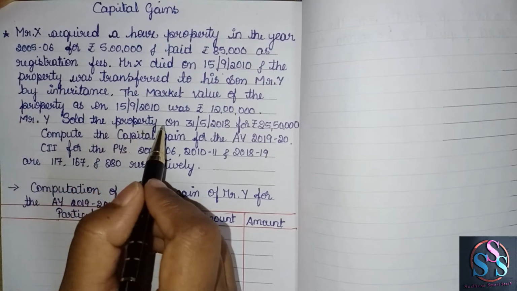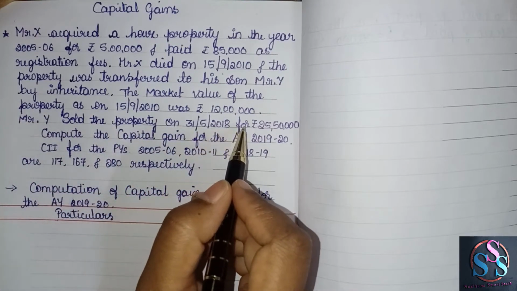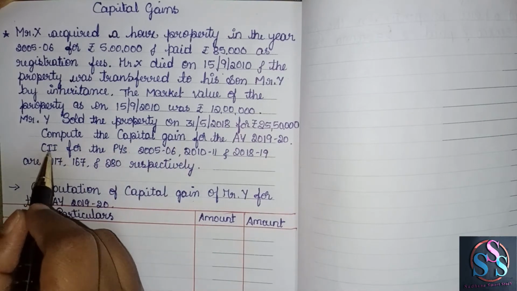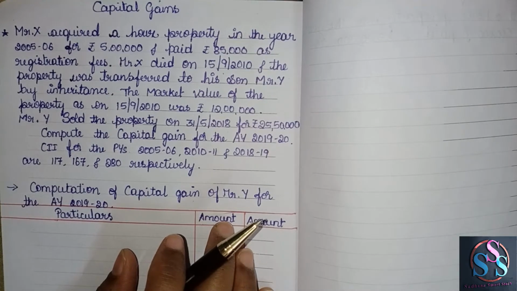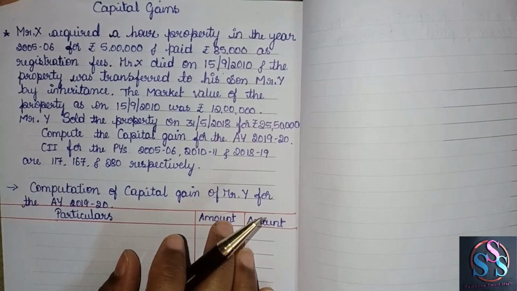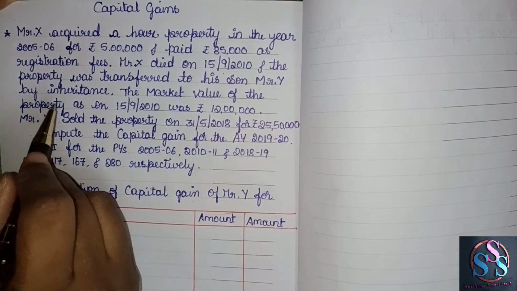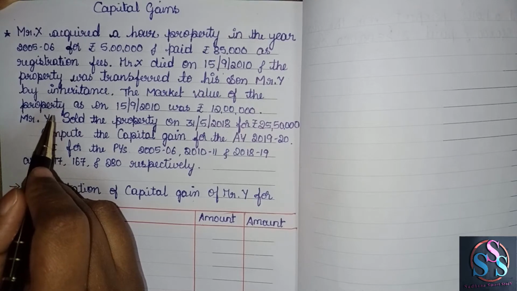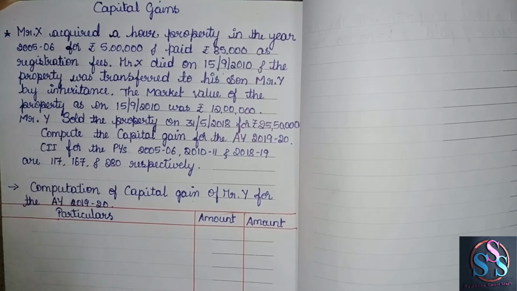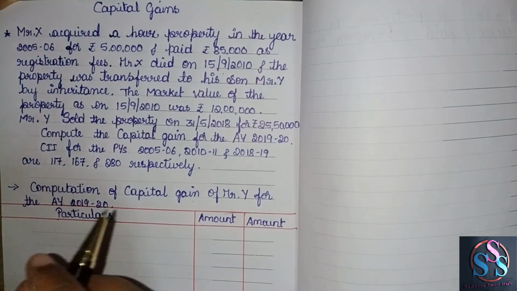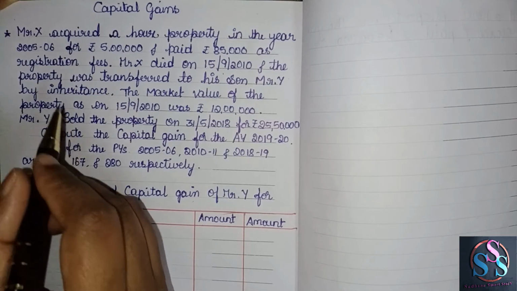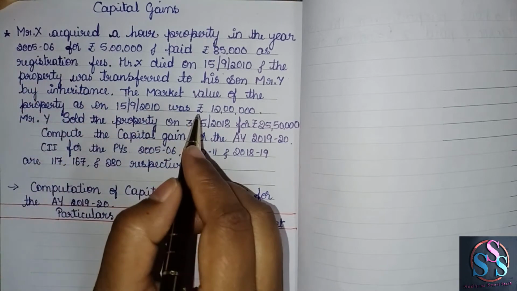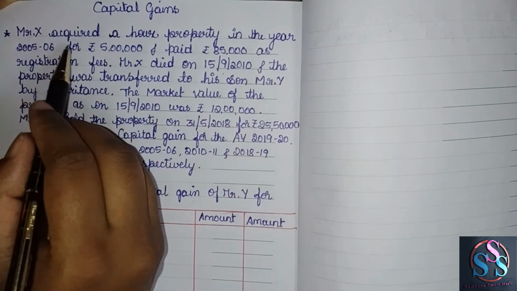Mr. Y sold the property on 31st/5/2018 for 25 lakh 50,000. We have to calculate capital gain. CII is given. Here, the first important thing we have to understand is that the asset is acquired by inheritance. So, this comes under section 49 subsection 1. So, we have to consider the cost of acquisition in the hands of the previous owner, that is his father. It should be taken. So, here the fair market value on the date of inheritance need not be considered. We have to consider this value.